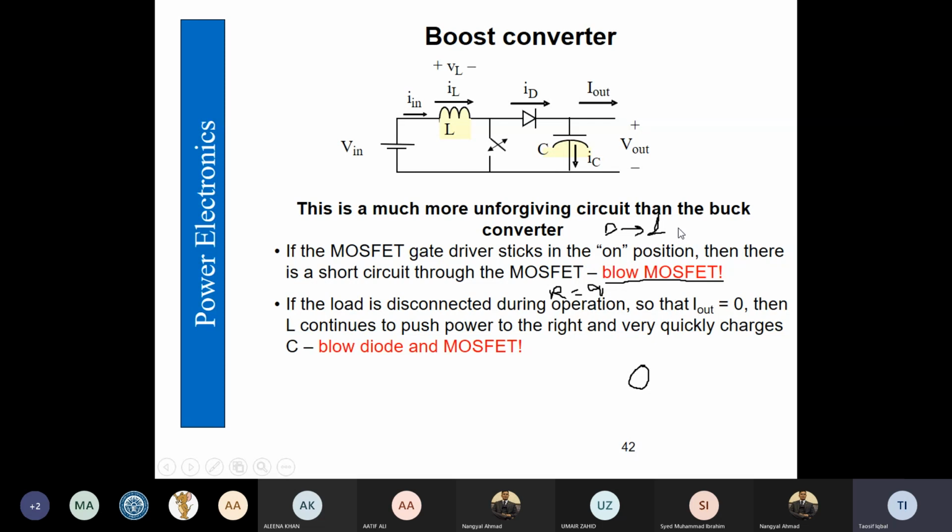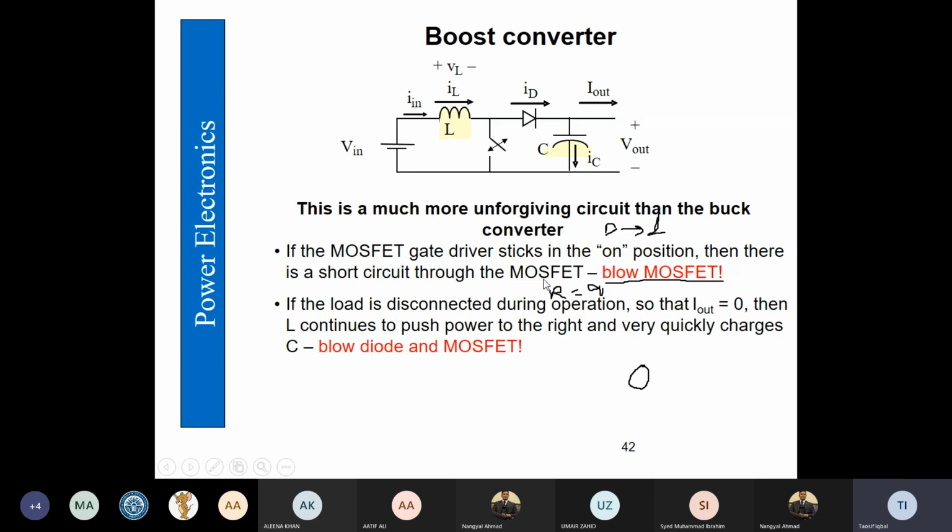That is, the duty cycle cannot be approaching 1, because that would result in very large spike in current and MOSFET can be damaged. So therefore the duty cycle should be limited when we operate and work with boost converter.